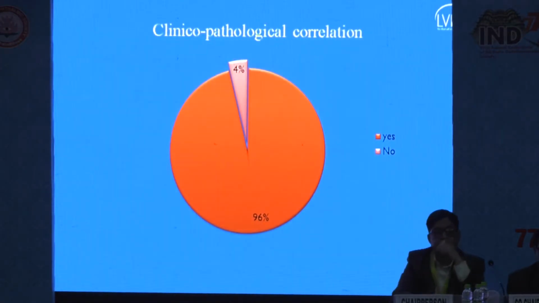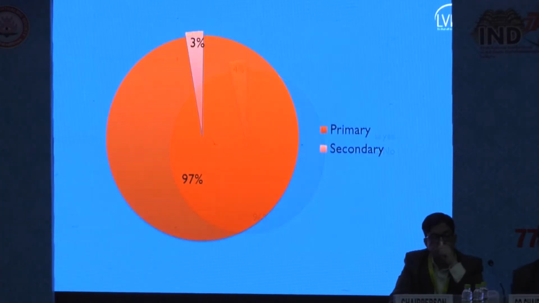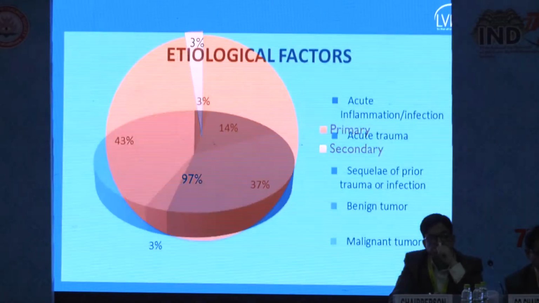Coming to the clinicopathological correlation, we had good clinicopathological correlation at 96%. In our study, we defined primary enucleation when it was done as a primary treatment of choice for the ocular pathology, and secondary enucleation when other conservative measures failed. Most of the patients underwent primary enucleation, indicating that the globe was non-salvageable at presentation.